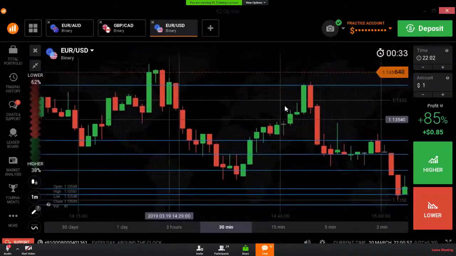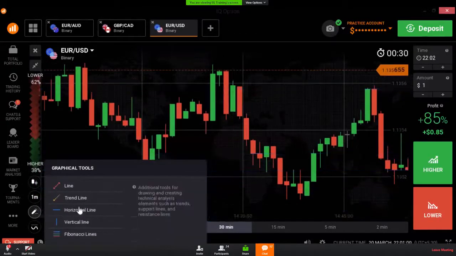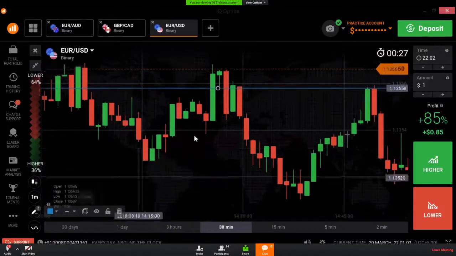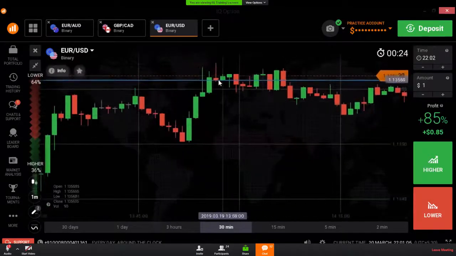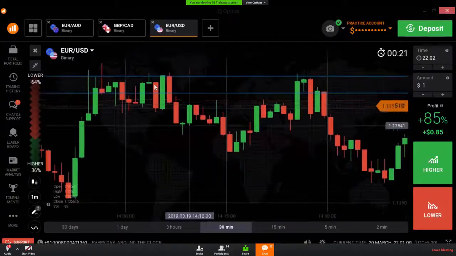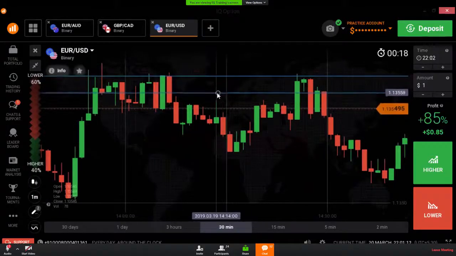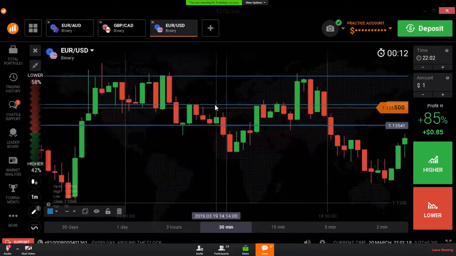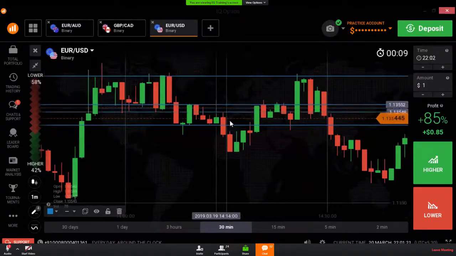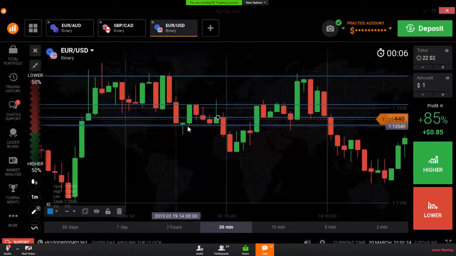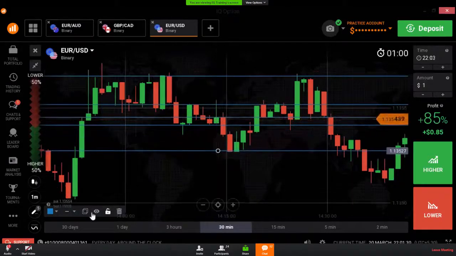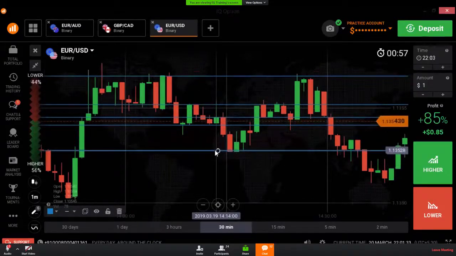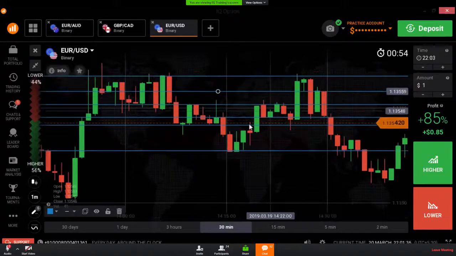Now the price is above the level. I will draw again, starting from this level. This is a seller's entry point. Again, buyers entered from this level. Again, sellers entered from this level. Again, a seller's entry, and buyers entered from the same level. Again, a seller's entry. Again, a support level. From this level to this level, I have drawn these lines.